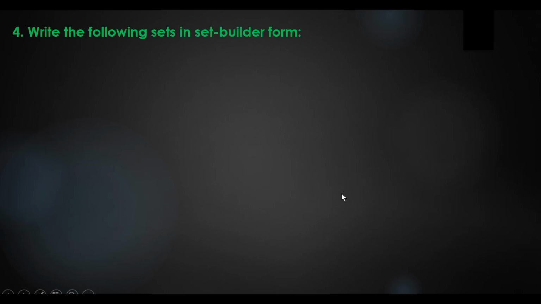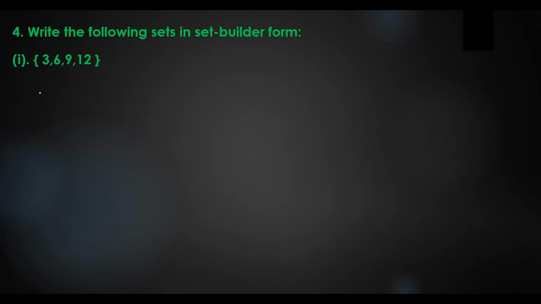So write the following sets in set builder form. In the previous question, we wrote set builder form into roster form, and in this question we are writing vice versa, like a set builder form. What's the first question? The first question is 3, 6, 9, 12.